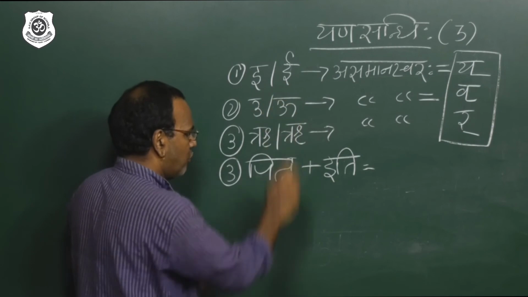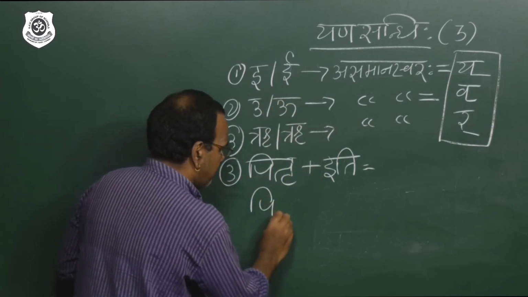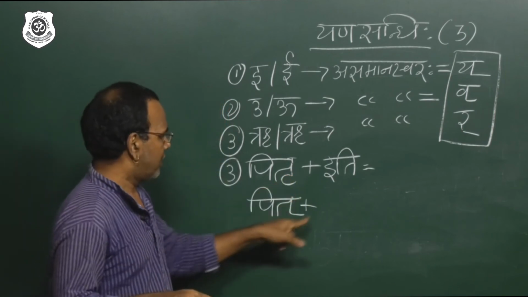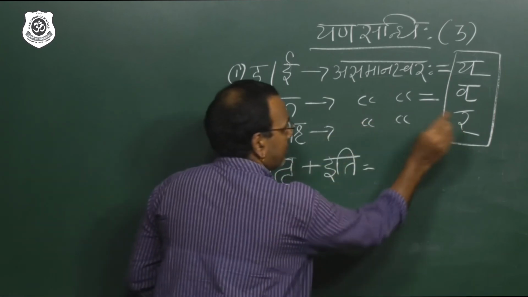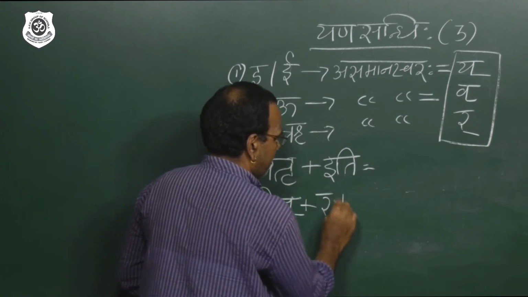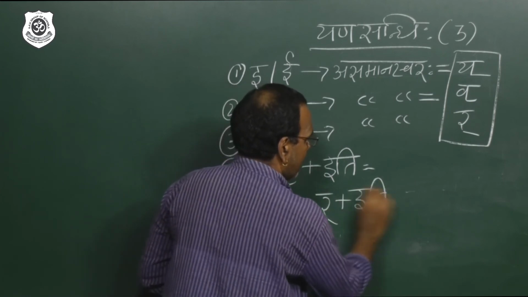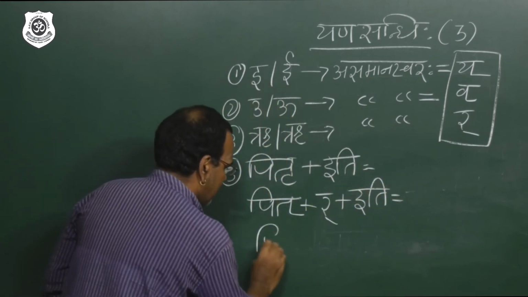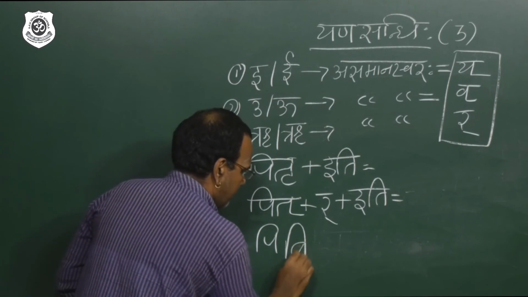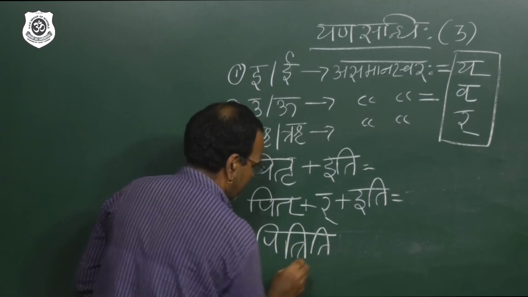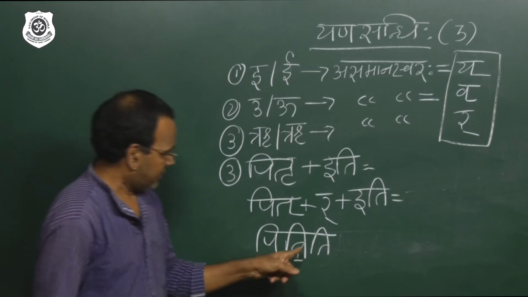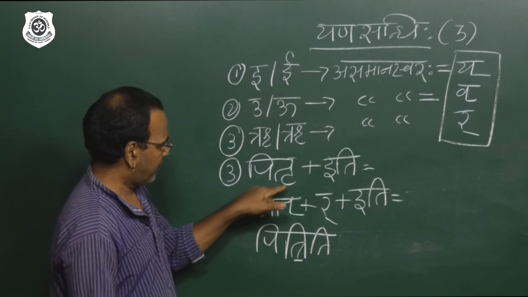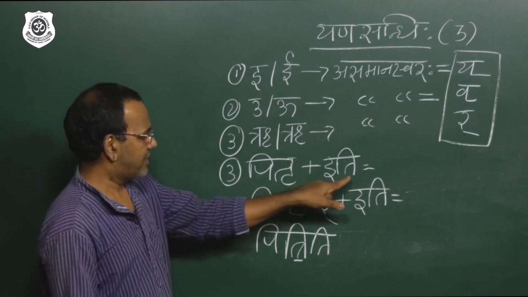So, Pitṛ, remove that ṛ, you got the answer Pit. Yes, very good. From Pitṛ, remove that ṛ, Pit. And you are going to get this consonant r plus iti. Yes. Please focus. You will get the answer Pitriti. See, Pitriti. Here the stroke symbol is the symbol of r. So Pitṛ, first step, Pitṛ plus iti.